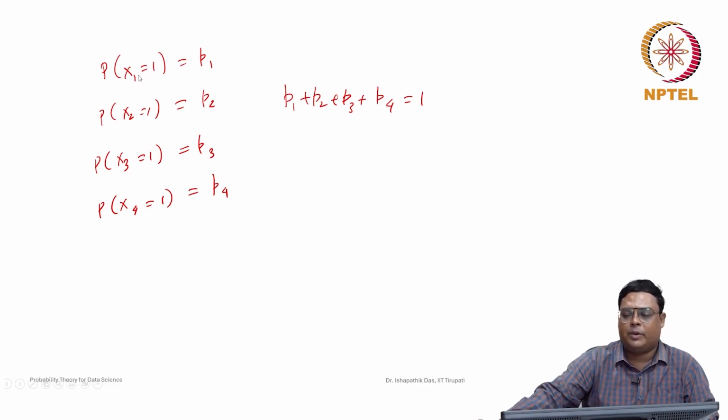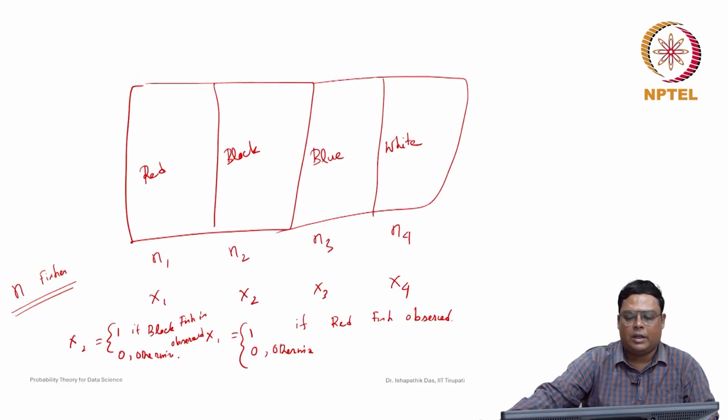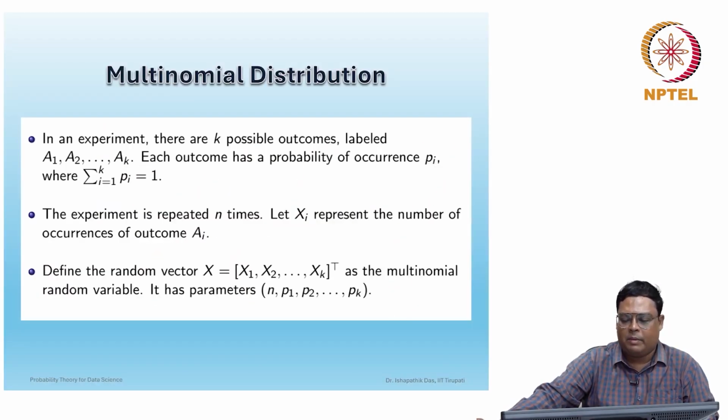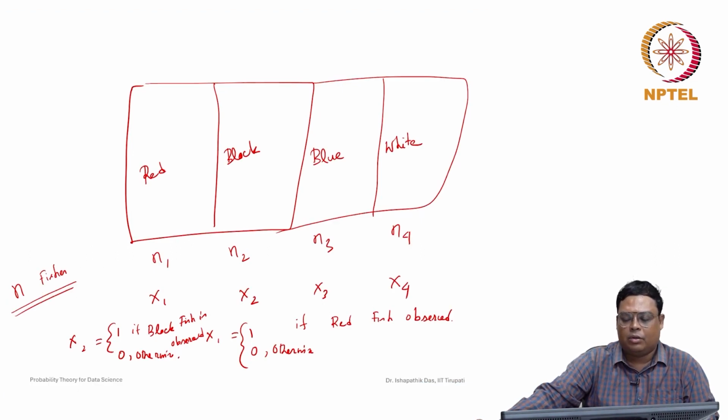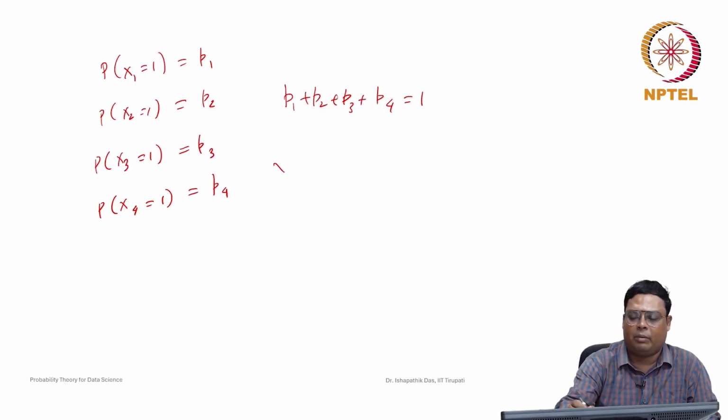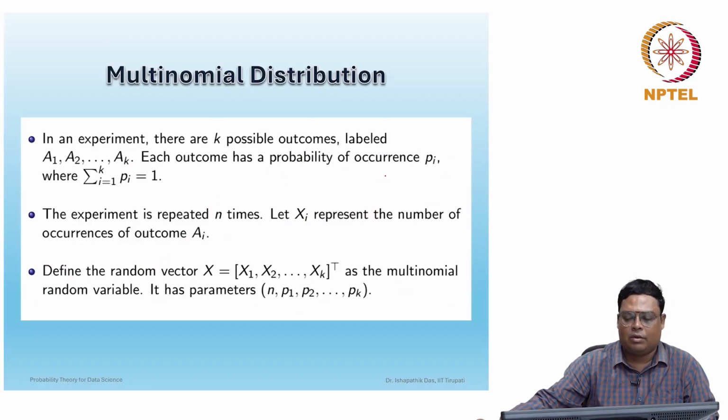So now P1 plus P2, P3 plus P4 should be equal to 1, and define the random variable x as the multinomial random variable. It has parameters like this. So this is known as a multivariate random variable. This vector x1, x2, x3 and x4 has actually four variables only, so it is a 4-variate random variable.